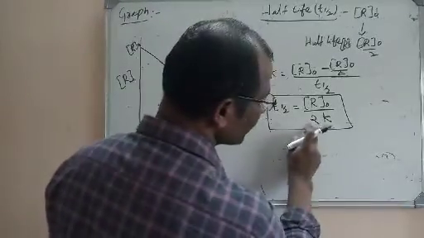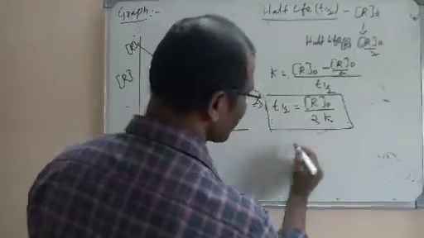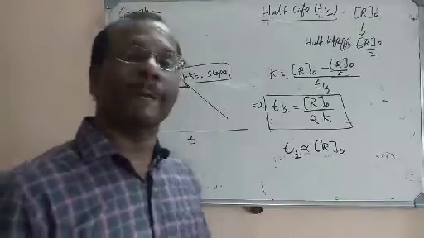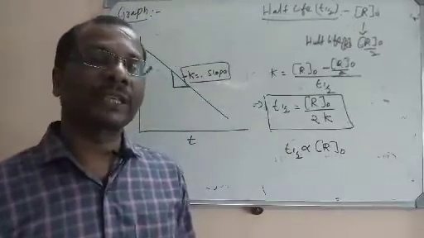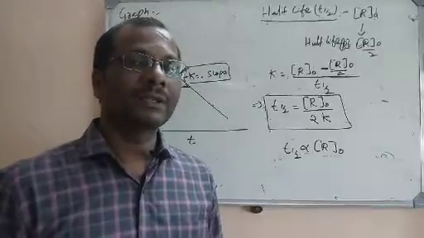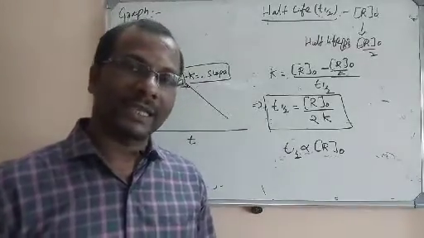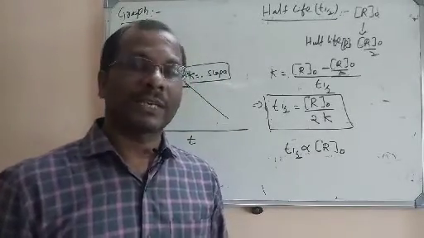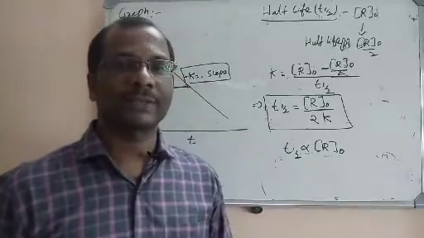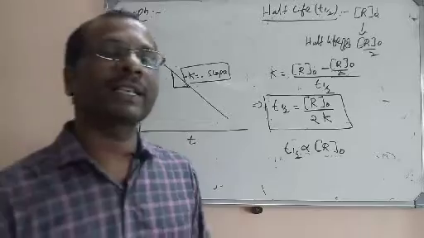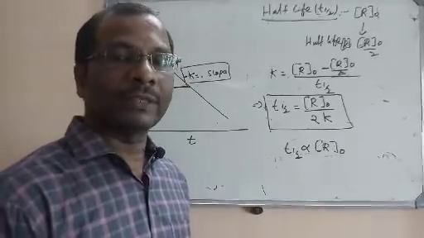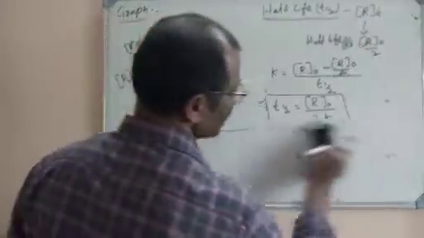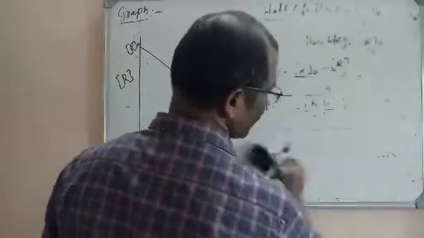But here 2 is constant and k is constant. If you remove the constants, what will we get? T half is directly proportional to R0. That means the half-life of a zero order reaction is directly proportional to the initial concentration of the reactants. This is only for a zero order reaction. So today we have derived the integral equation and a graph for it, and also we have derived an equation for half-life. Let us do some objective questions based on our understanding up to now on chemical kinetics.